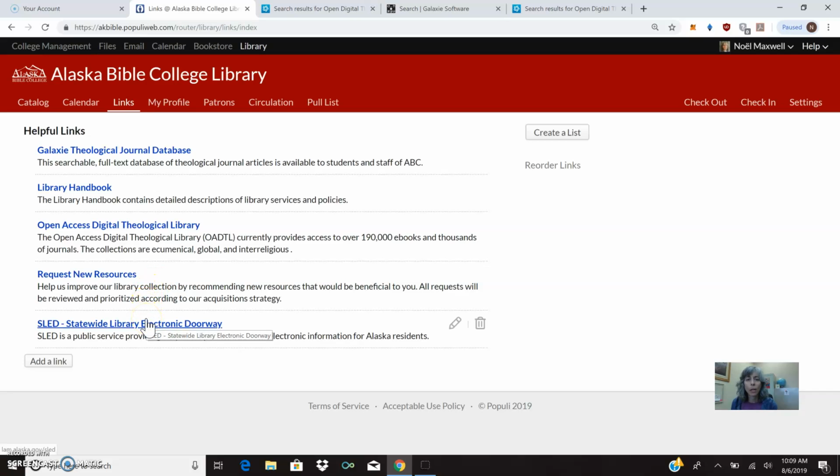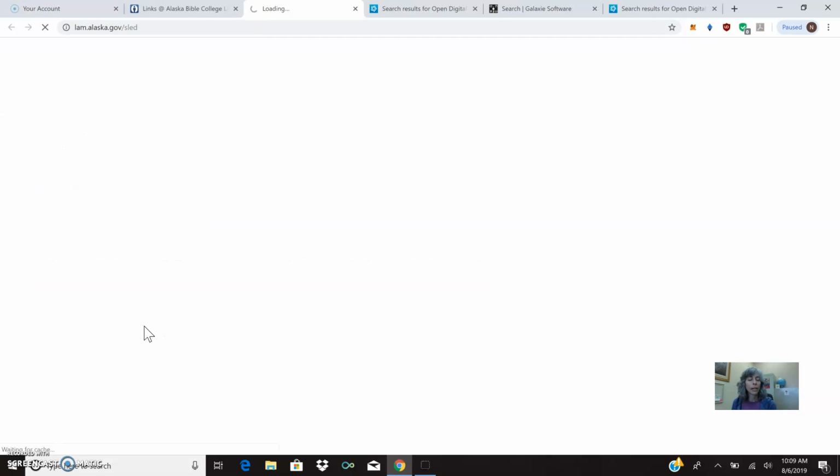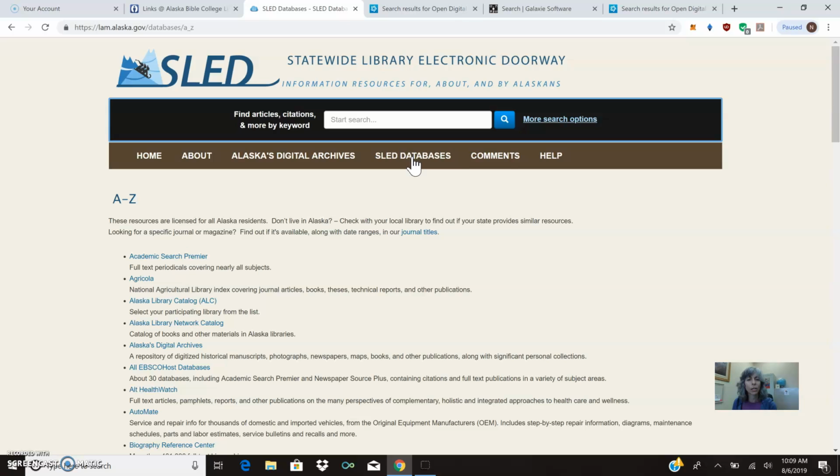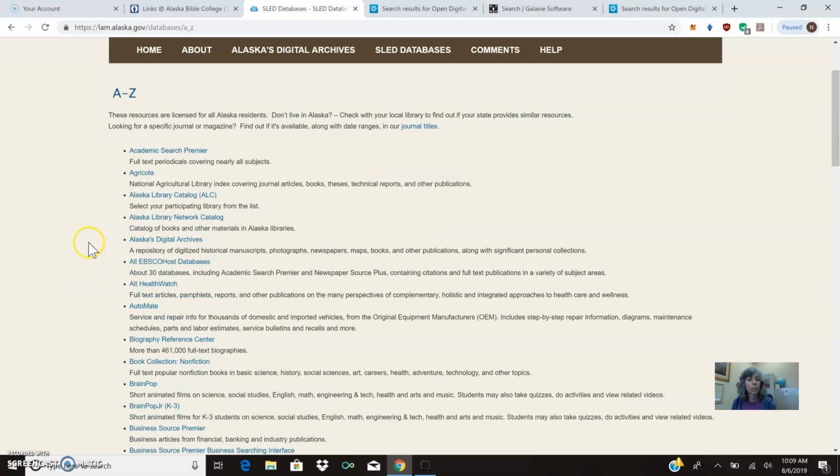Another important resource that you have available to you, actually as just being a resident of the state of Alaska, is SLED, which is where the state pays for access for all its residents to access some very expensive current databases. So when you go in here, they give you all kinds of other resources, but particularly for academic research, you're going to go into the specific databases, and there's some ones that you'll probably use more than others.